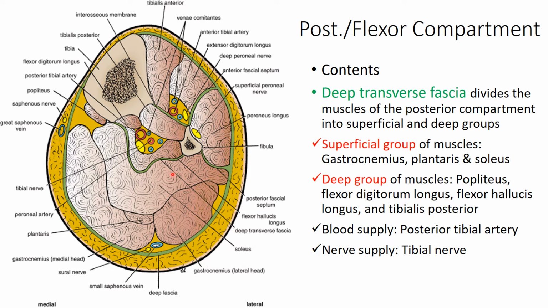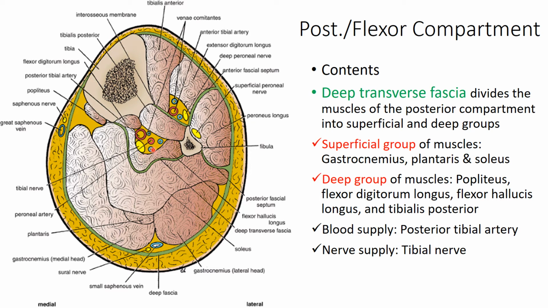In the deep group, the muscles are two flexors of the toes, flexor hallucis longus and flexor digitorum longus, then there is popliteus, and in the deeper aspect near the interosseous membrane is the tibialis posterior.